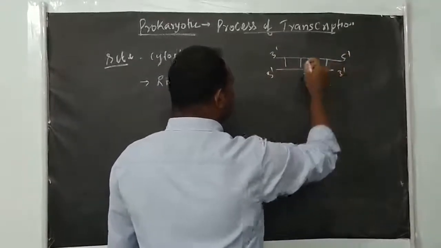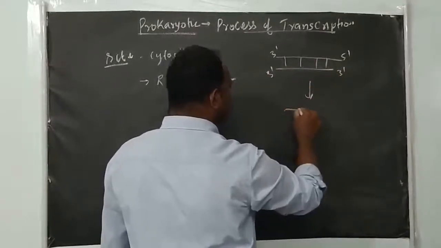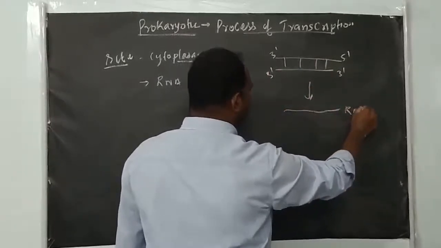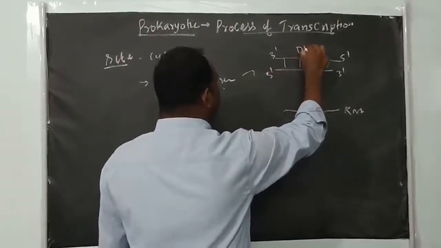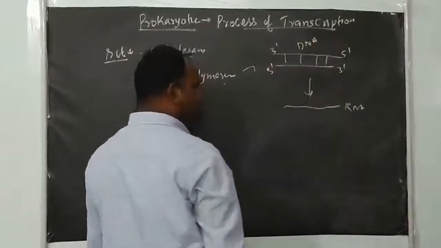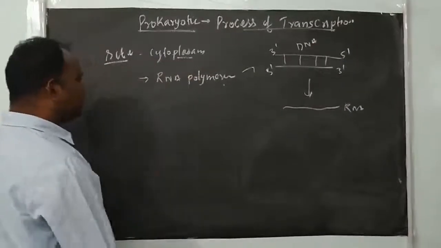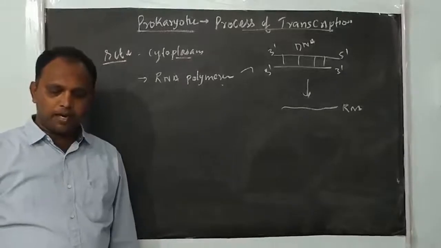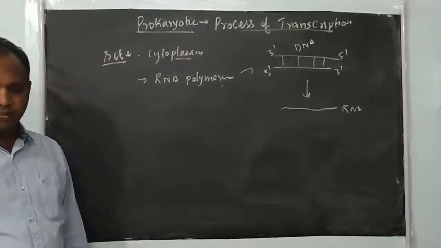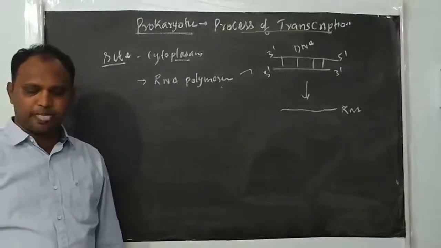With the help of this template strand, they synthesize RNA. Because this enzyme uses a DNA template for synthesizing RNA molecules, it is also called DNA dependent RNA polymerase. This is a transcription enzyme.